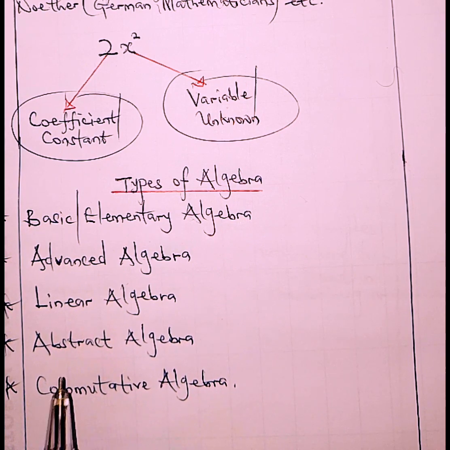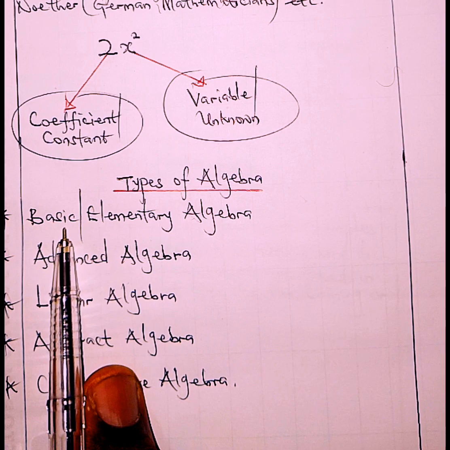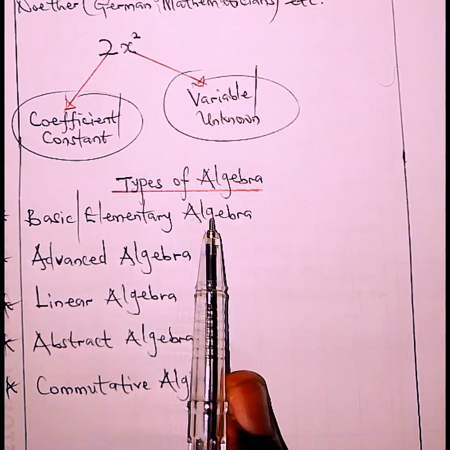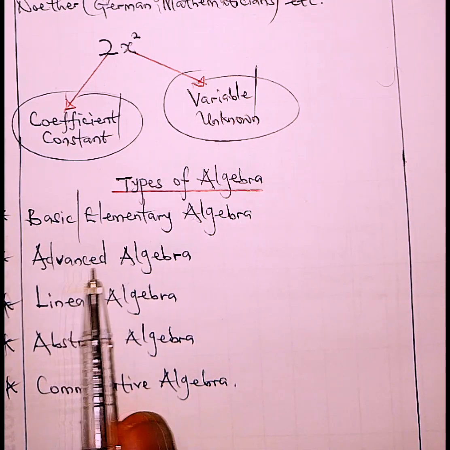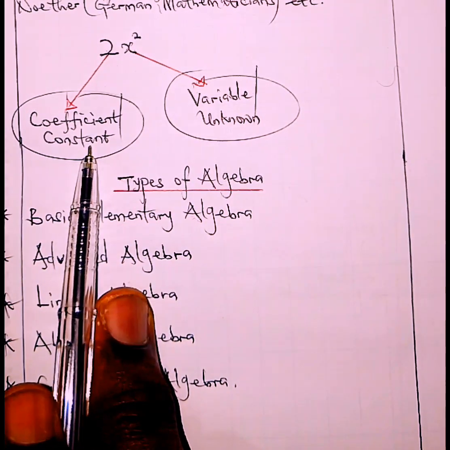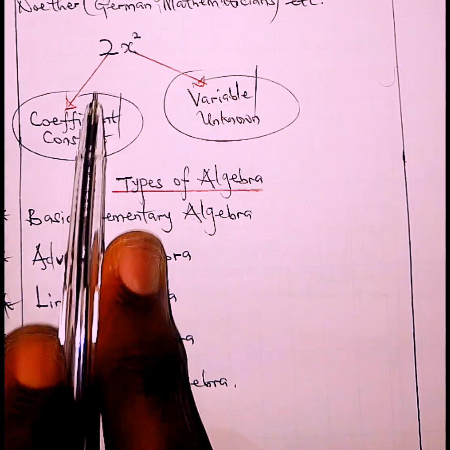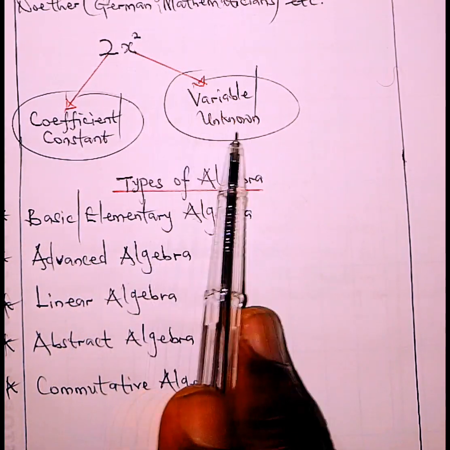From our very next class, we're going to be working with basic or elementary algebra. After that, we move directly on to advanced algebra. So I would love you to learn all this basic information on algebra, because by the time we start working on all the set of algebras, you're going to be needing them. Now don't forget the 2s squared. The 2 here is known as the coefficient or the constant, that is the figure, while the s raised by 2 is known as the variable or the unknown.